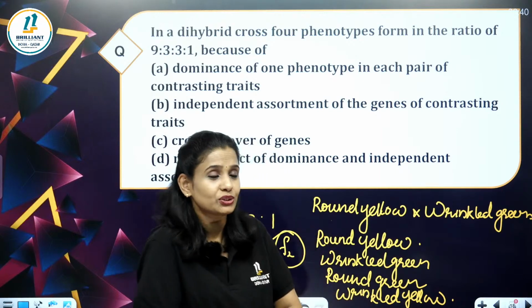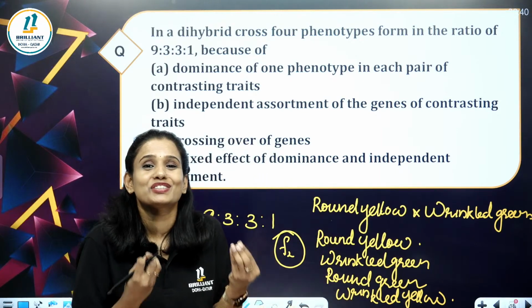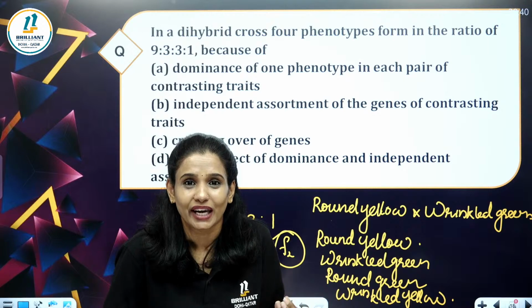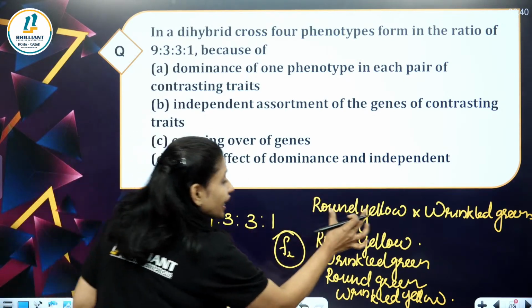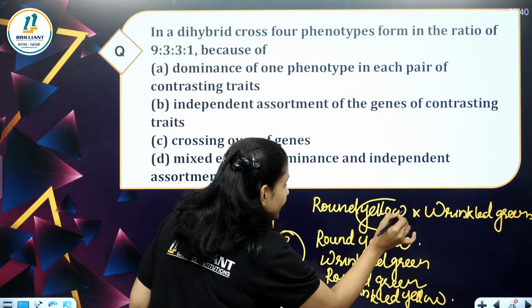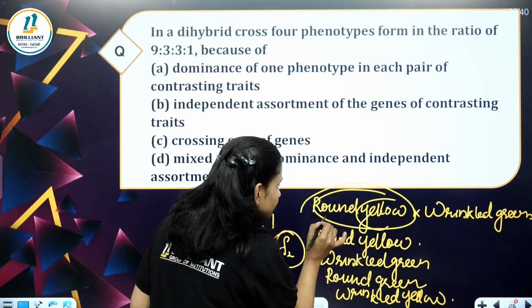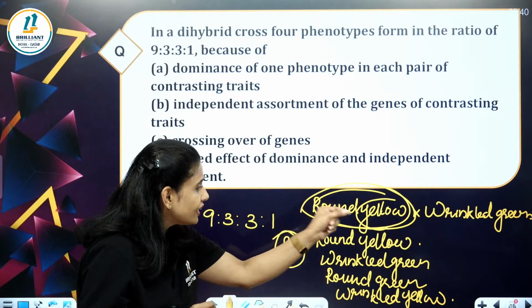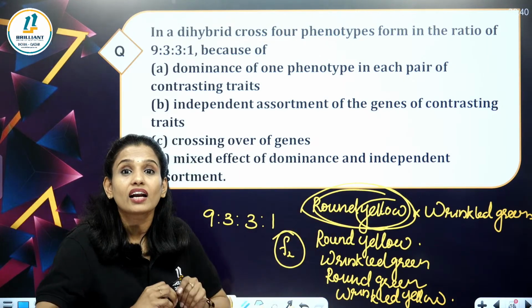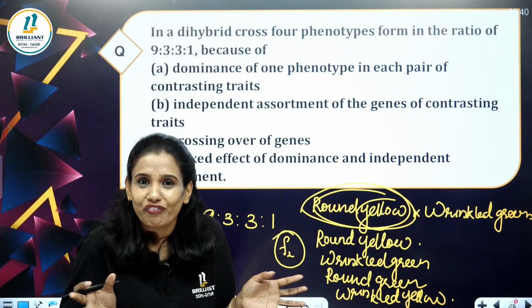What is this showing? This is showing that these two characters present in a gamete, meaning two different genes present in a gamete, are independent of each other.